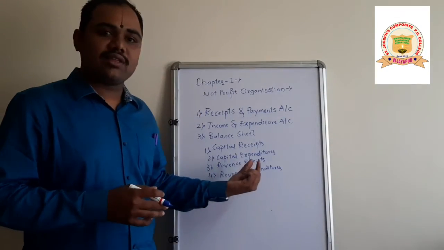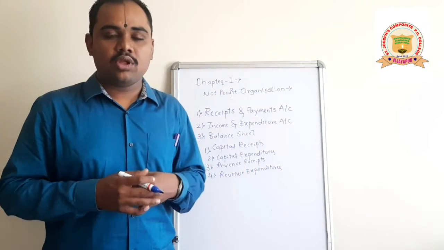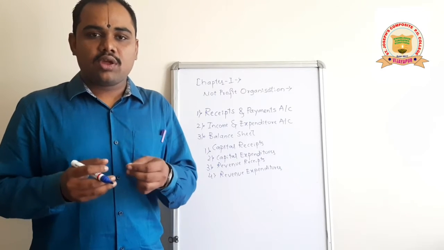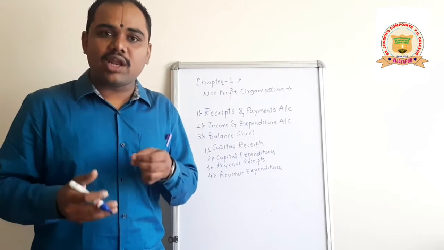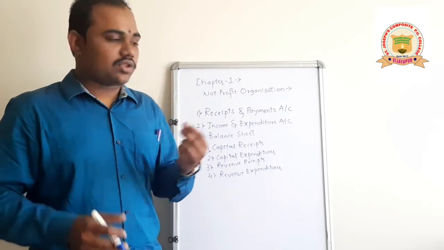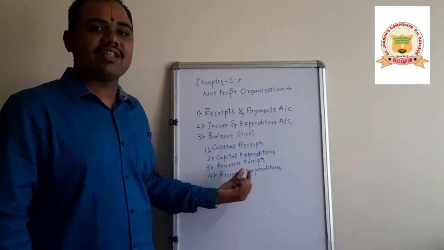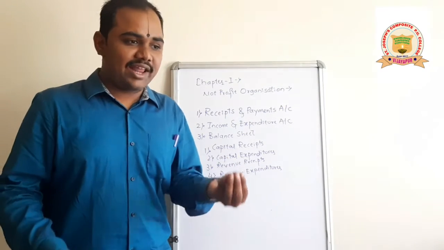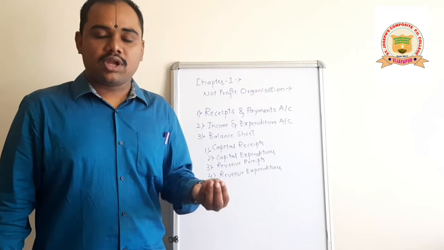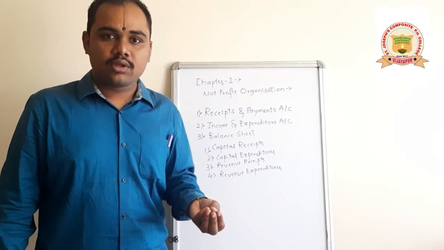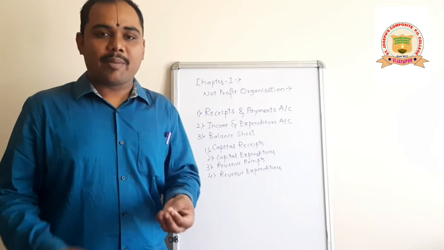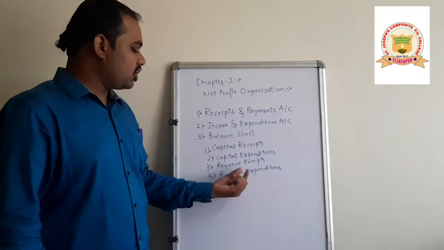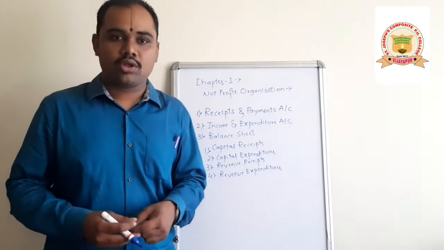And the last one is revenue expenditures. Those expenditures which are recurring in nature, on which we will spend regularly, repetitively, such expenditures are termed revenue expenditures. Take the examples: salaries, discount allowed, wages, and so many other expenses which we incur in routine terms. Such expenditures are called revenue expenditure.